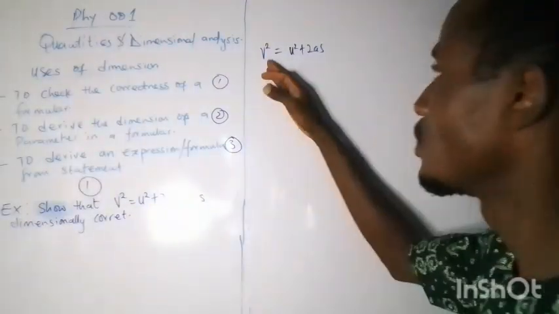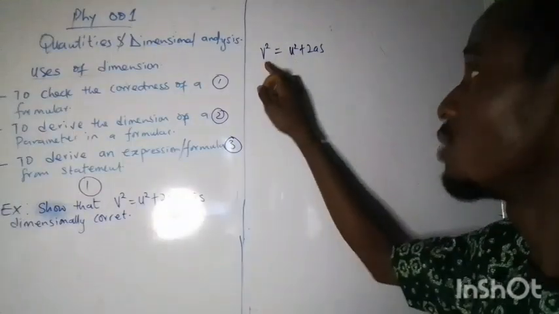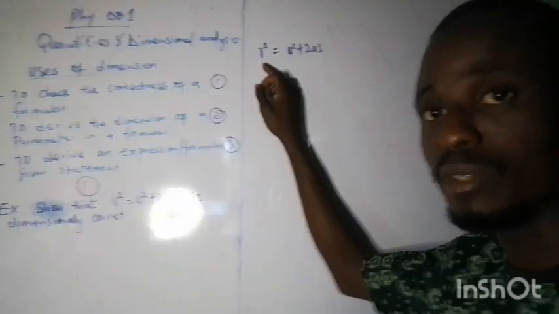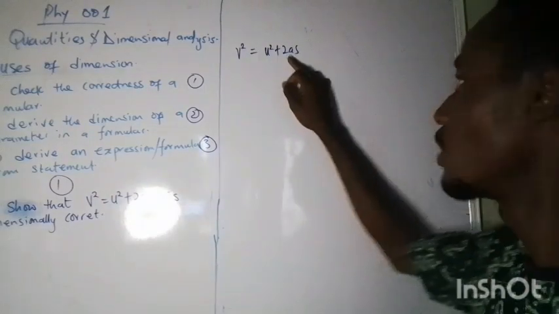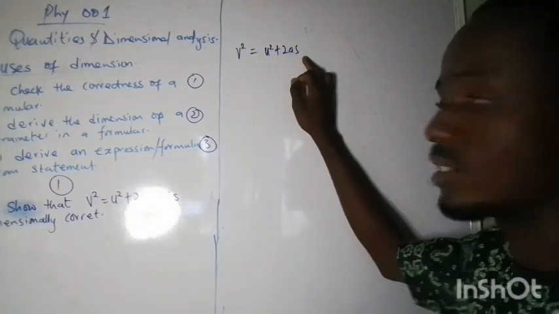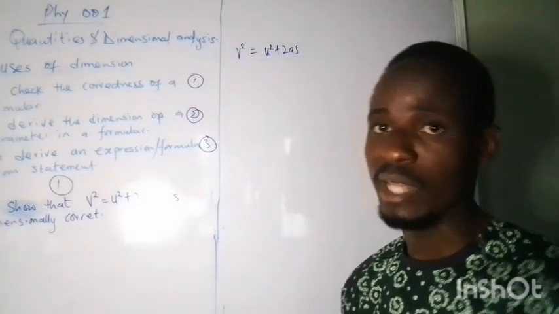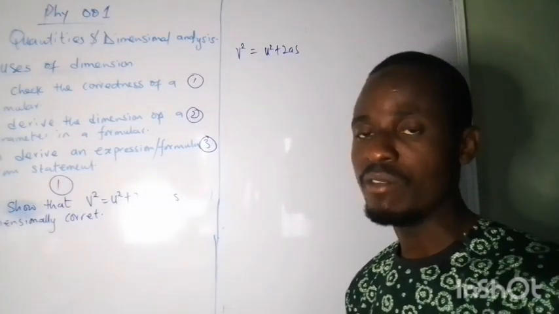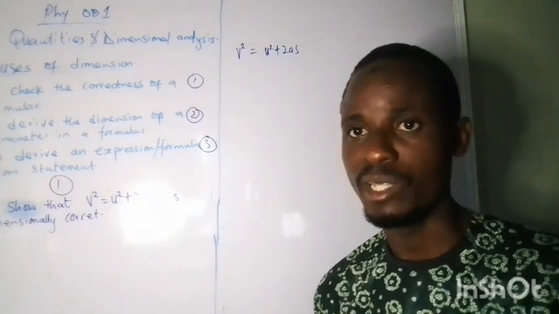So V is velocity and U is also velocity, representing the initial velocity, while V is representing the final velocity. Then we have 2, which is a constant, A is acceleration, S is distance. So 2 is a constant and it doesn't take part in dimension. Have that at the back of your mind: constants do not take part in dimension.